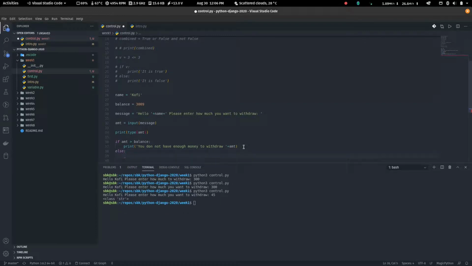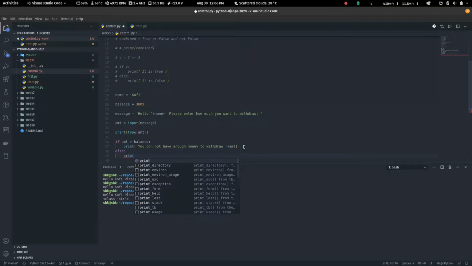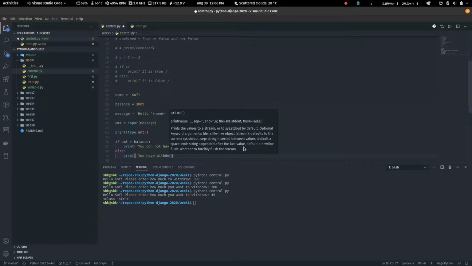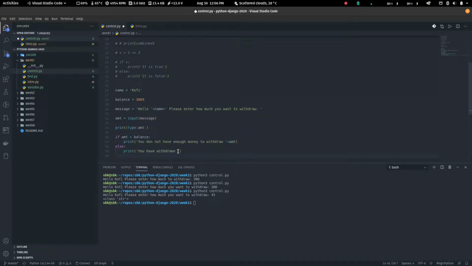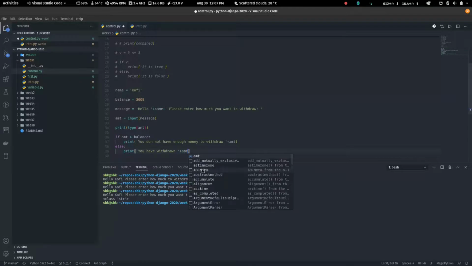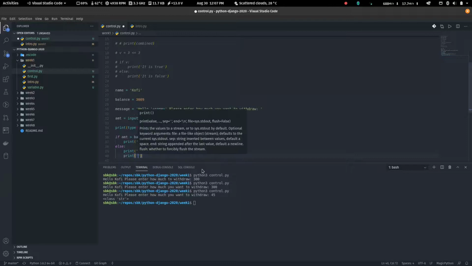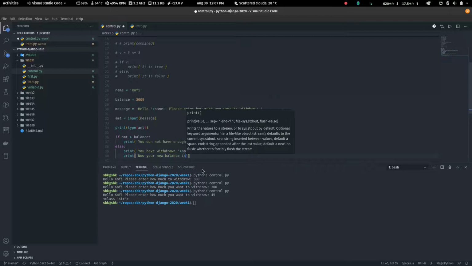And then else, that means if the amount is not greater than balance, print you have withdrawn AMT, and then we'll print again, now your new balance is what?